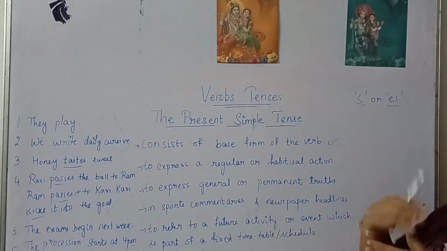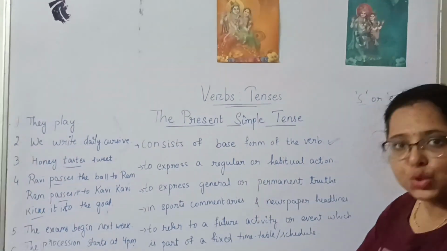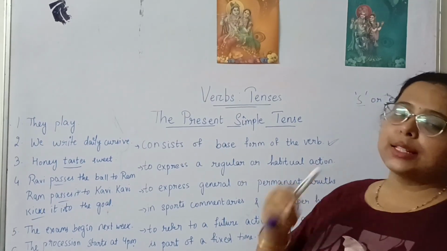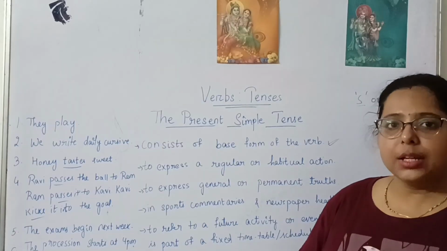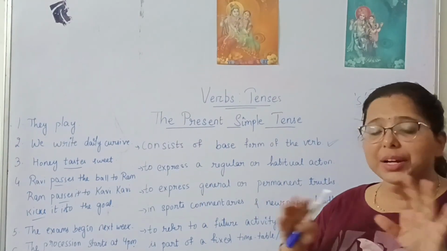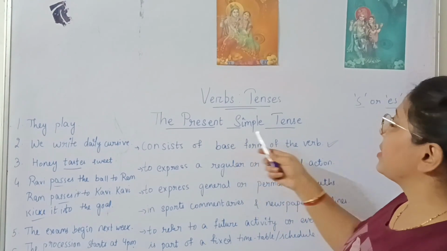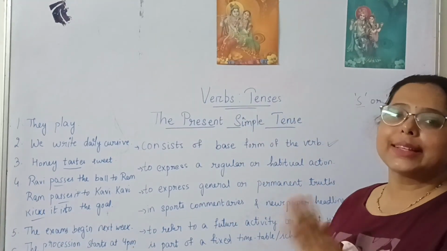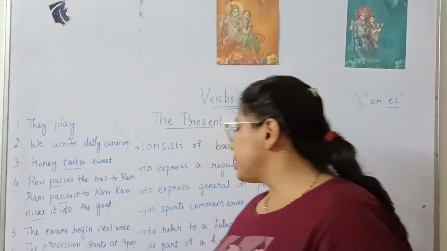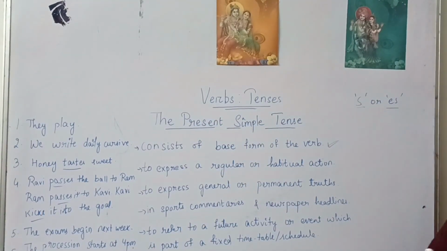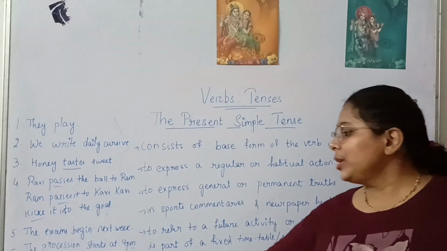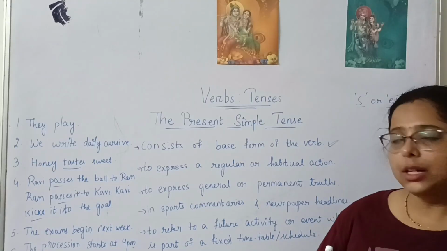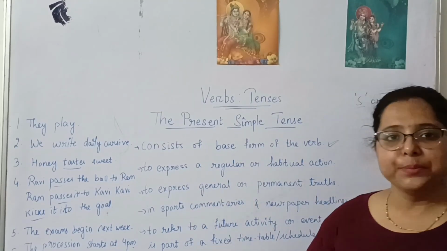To refer to a future activity, an event which is part of a fixed timetable, you know that it is going to happen tomorrow evening at 4 o'clock, but it has not yet happened. In those cases also we use the present simple tense, like: the exam begins next week. The procession starts at 4 p.m. tomorrow. The fixed timetable is already there. So when you have a fixed timetable, you use the present simple tense. Clear? All the rules of present simple tense are clear? Good.